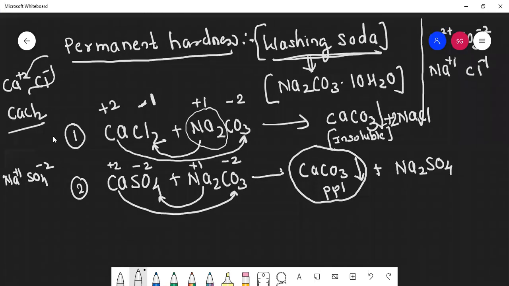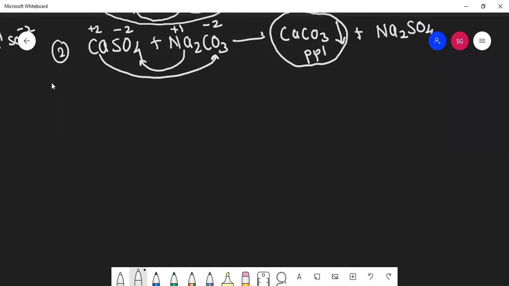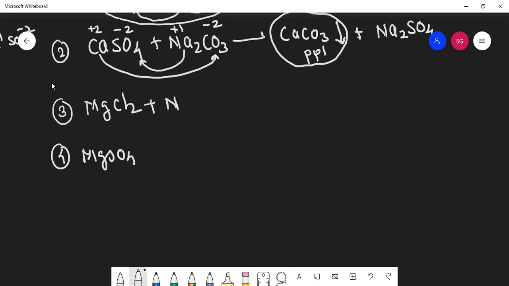So can you write, students, the same reaction with magnesium? Yes. So you tell me the products, okay? Here it is magnesium chloride, and the fourth one is magnesium sulfate, plus Na2CO3, plus Na2CO3. Now some students will be wondering, sir, you wrote Na2CO3.10H2O, why have you not taken 10H2O over here? Students, this reaction is happening in water, so no need to write that 10H2O.